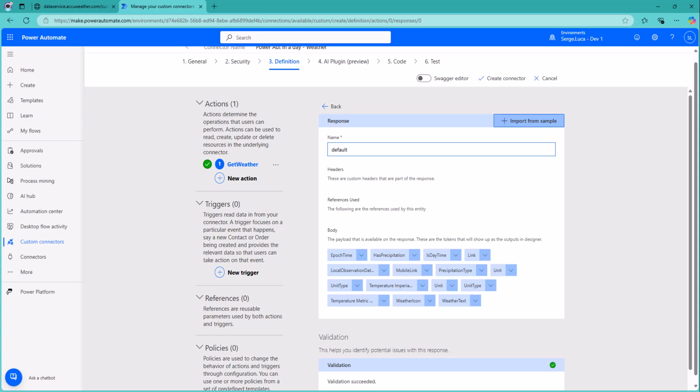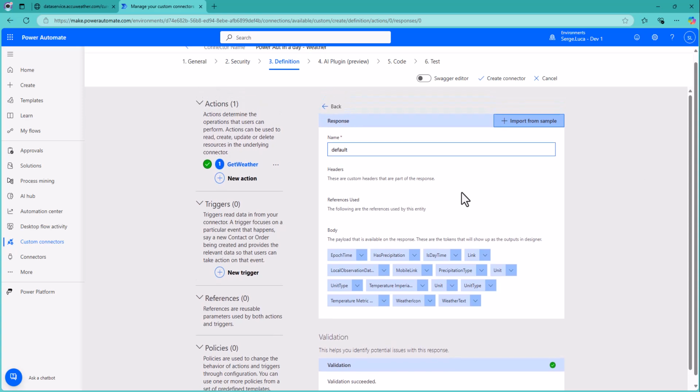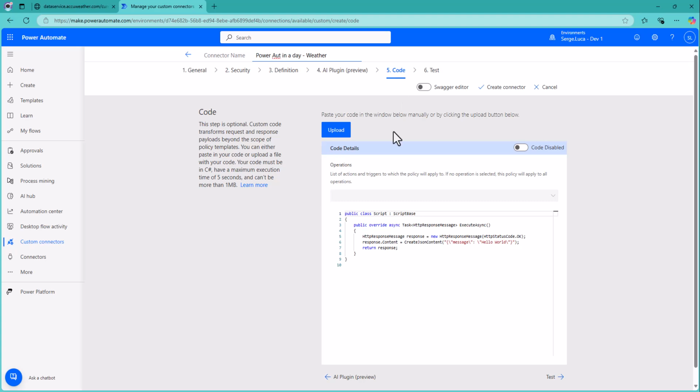All right. So I think we are ready to deploy that. Okay, everything looks fine. We have the response. We have defined the request. Now, if we need to put some .NET code, some logic here, we can do that. That's interesting. So we can put some .NET code.